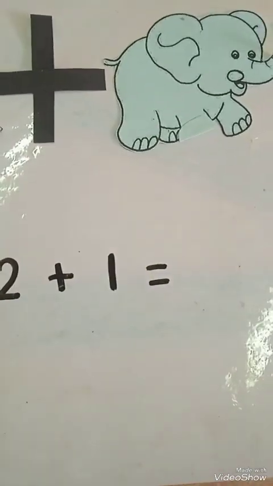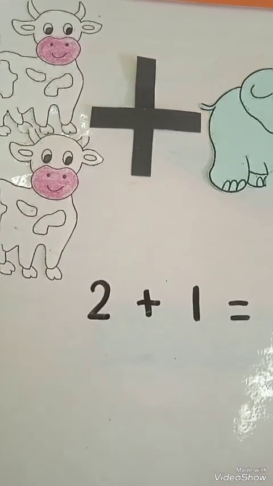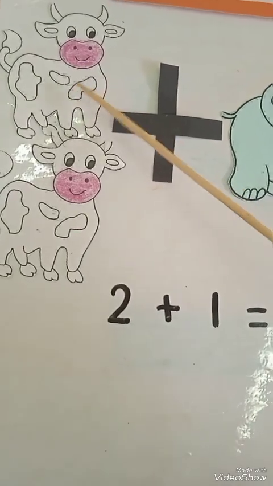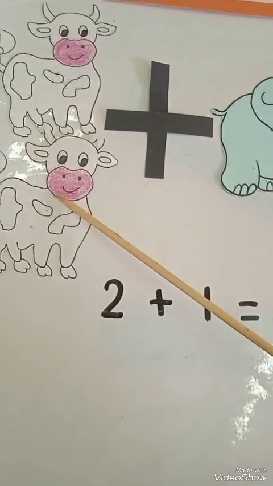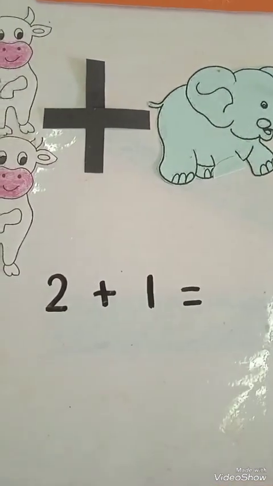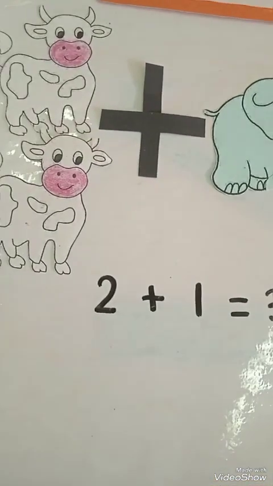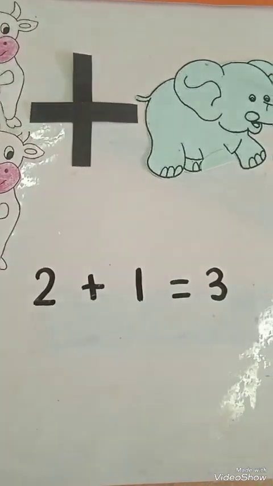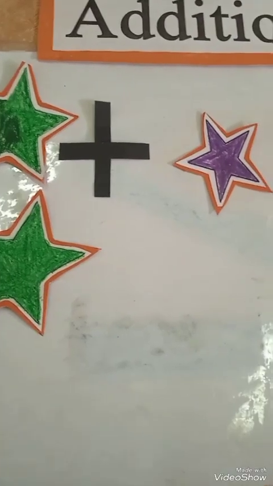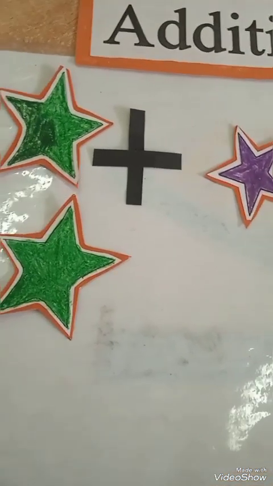Now we have written is equal to. Now we are going to count them all together. We are starting from here. Count with me. 1, 2 and 3. So how many animals are there? 3. Very good. So there are 3 animals after adding them. Okay kids, now we have some stars and we are going to add them.